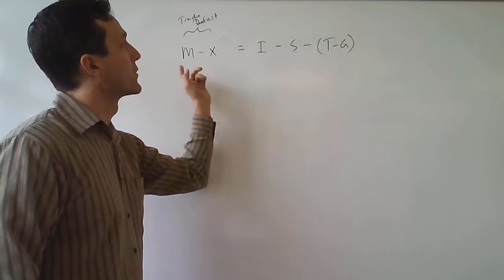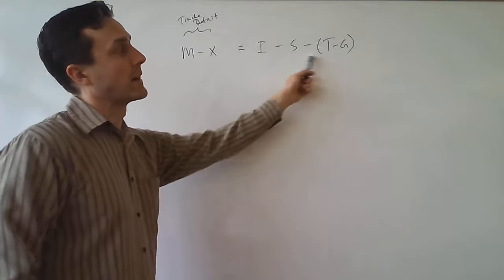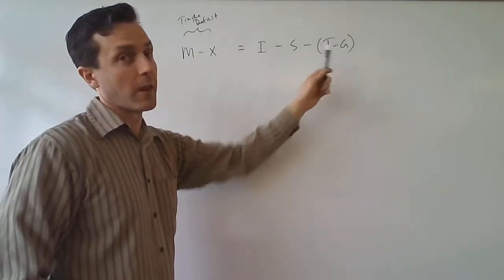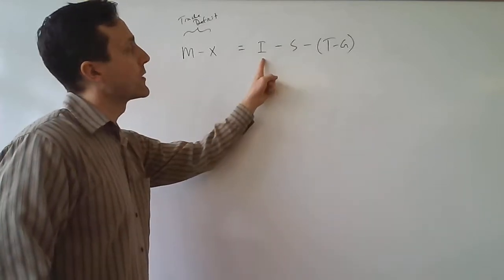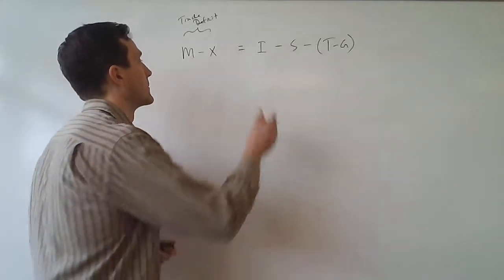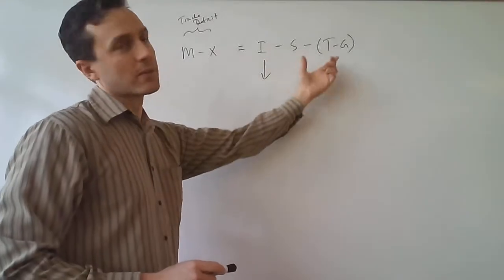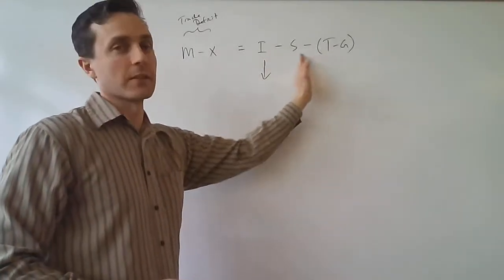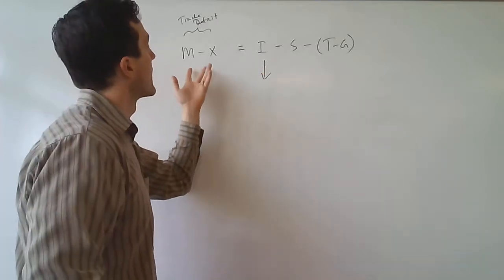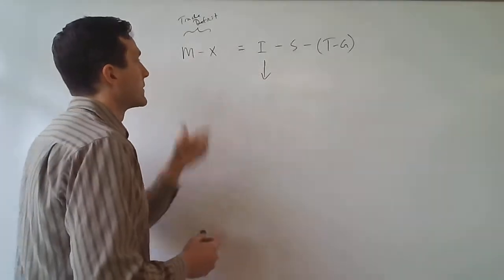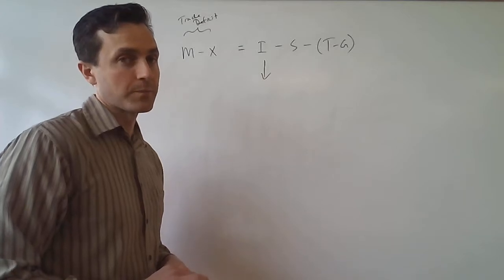So the trade deficit happens to be equal to investment minus total savings, right? Minus private savings and public savings. And so we see from this equation that, well, if investment spending fell, right? So investment spending fell, so there's a decrease in investments and investment spending. Well, then that means that the right-hand side of the equation is going to fall since these other things are not changing. And since these things must be equal to each other, the entire left-hand side of the equation must fall as well. And since the left-hand side of the equation is the trade deficit, that means that the trade deficit would fall, right?